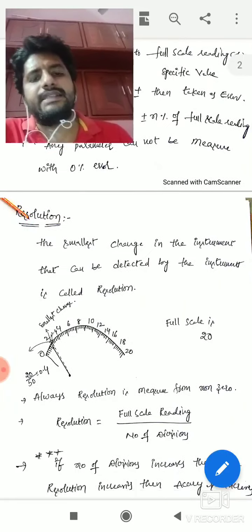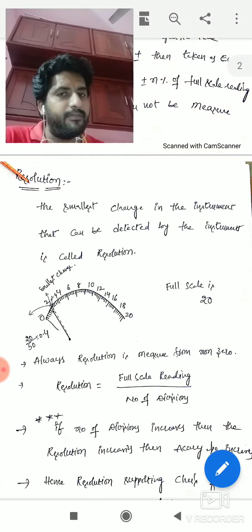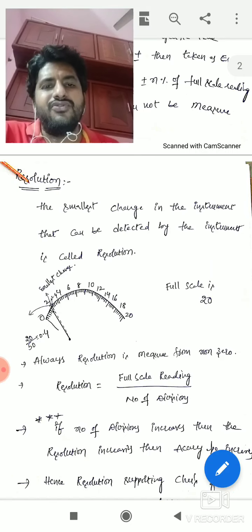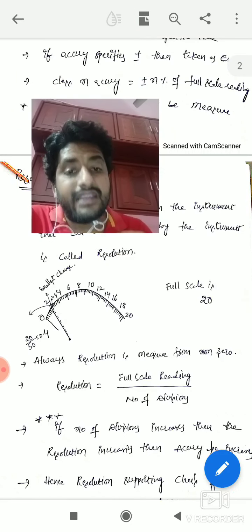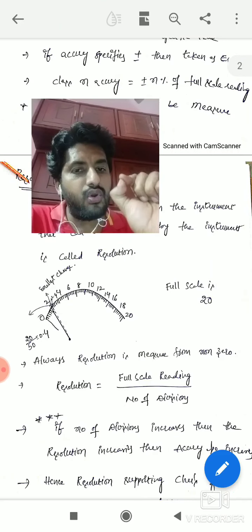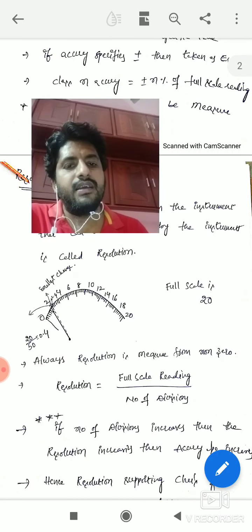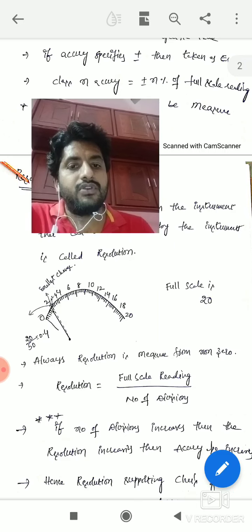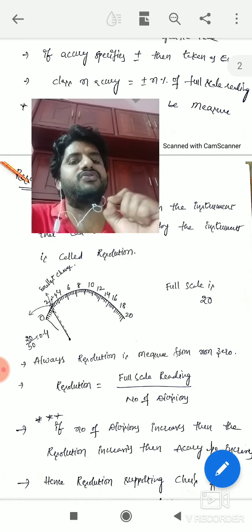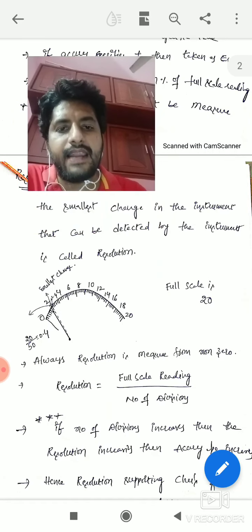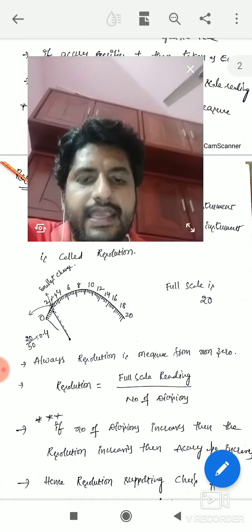Now we'll go to resolution. This is very, very important. Resolution means the smallest change in the instrument that we can measure. Those types of instruments you can call high resolution instruments. I'll explain with examples also.